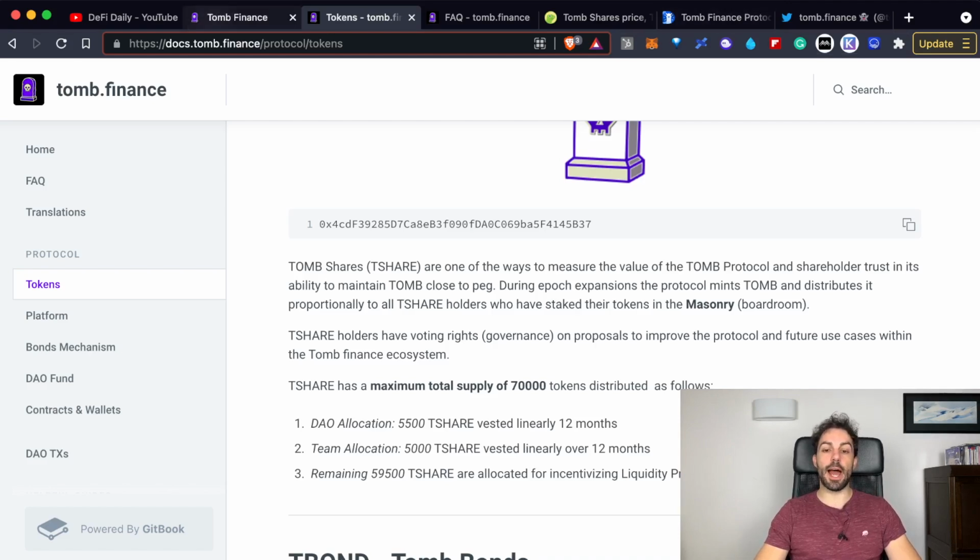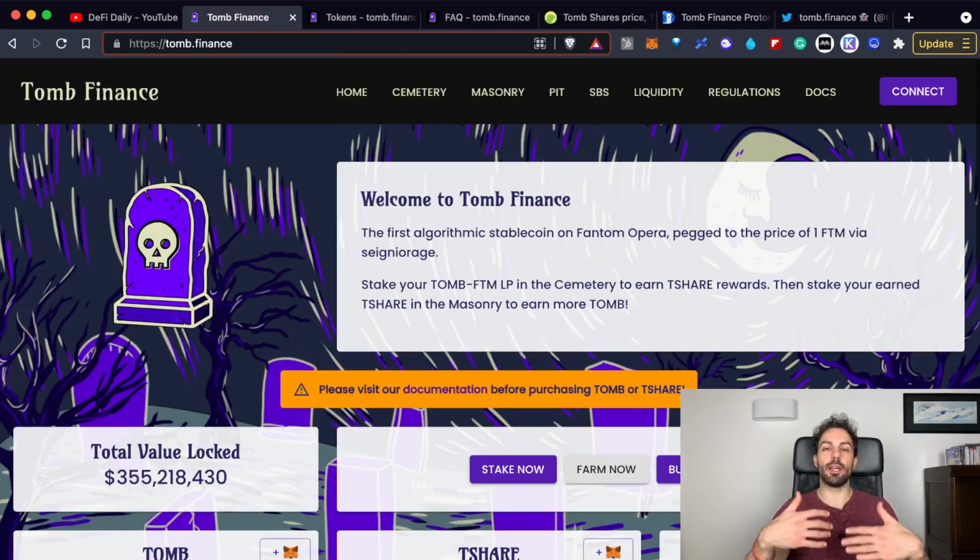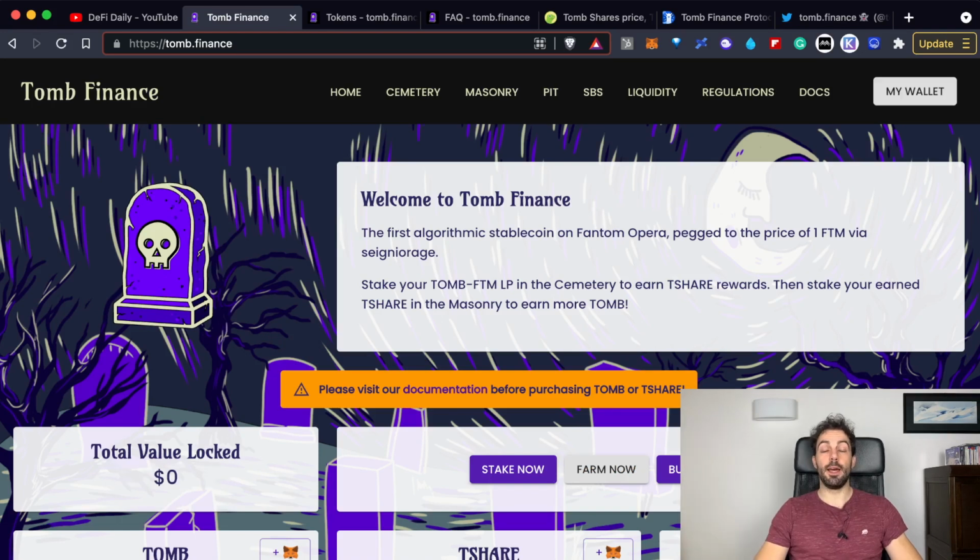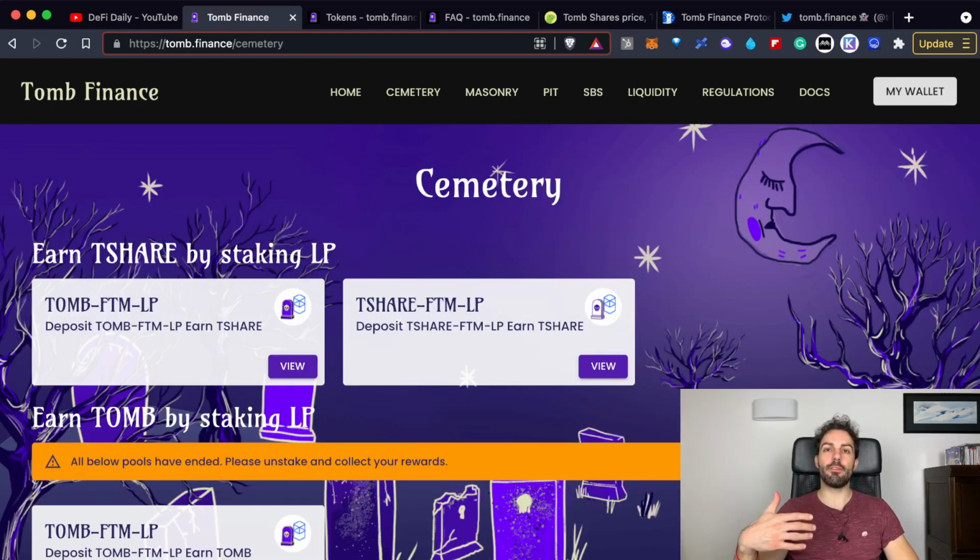Okay, let's have a look at how it works and how it is possible that the TBOND token is able to stay pegged to the price of one FTM. Let's start with the Symmetry, which is the first feature on the platform. Right now, in the Symmetry, you only have the possibility to earn new TSHARE tokens, and you can do it through the staking feature of some LPs. The LPs that are available are the TBOND-FTM LP and the TSHARE-FTM LP.